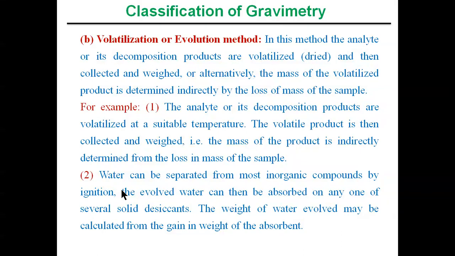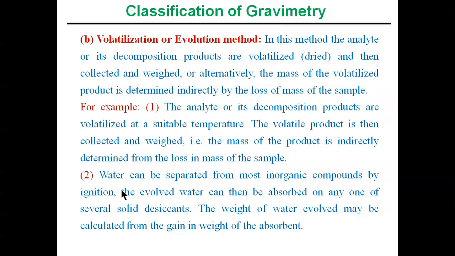It simply means, for example, we have a compound which contains water. Just dry the compound by supplying some amount of heat. What will happen? Some of the water molecules are lost after some time. So what you have to do is first weigh the sample before the heating process, and then weigh the sample after the heating process. Then you will get to know how much weight loss is obtained before and after the heating process.